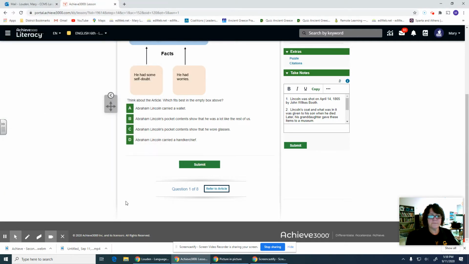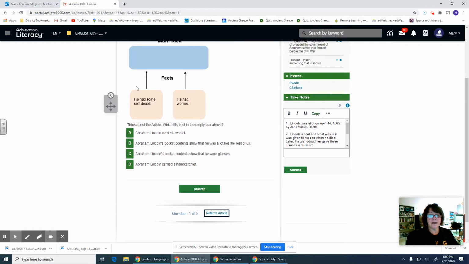So when you think about it, his pocket contents did show he was a lot like the rest of us because some of the items showed he had self-doubt. He had worries. So right now I'm thinking that's the best answer, but I'm going to read the rest of them. C, Abraham Lincoln's pocket contents show that he wore glasses.